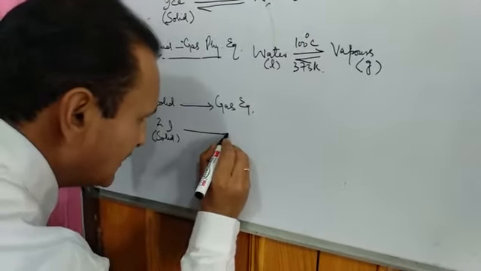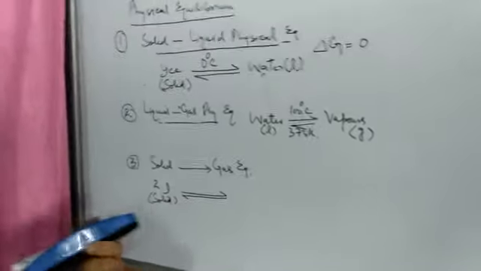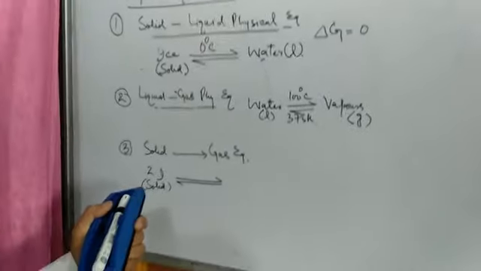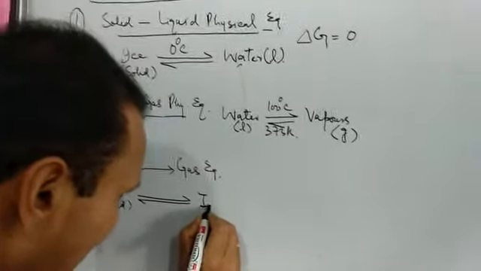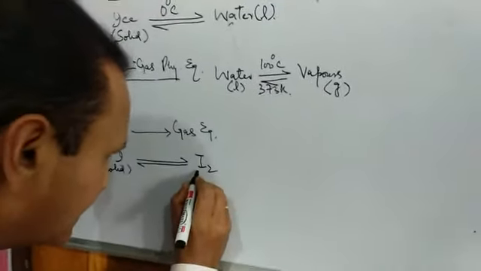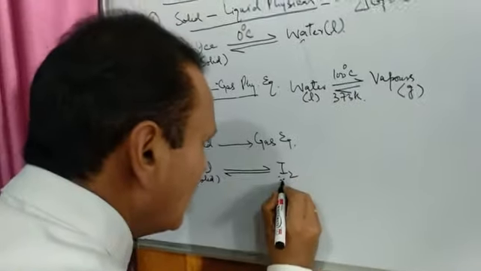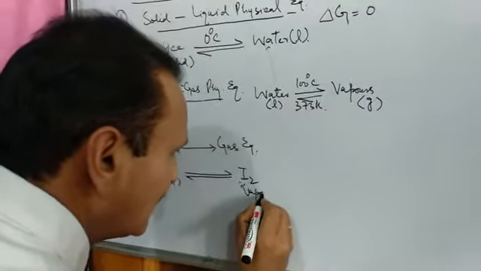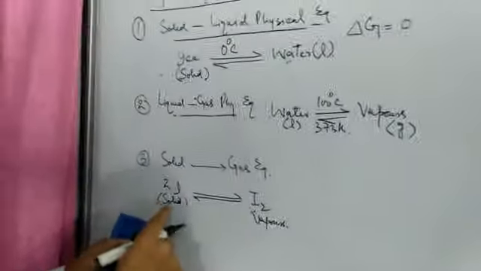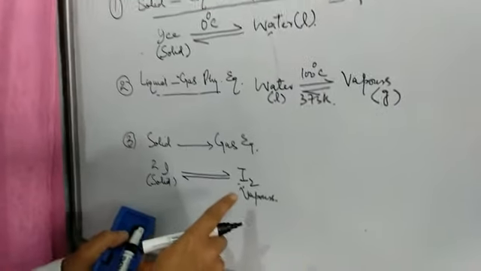Now when it is heated at a temperature of more than its melting point, it changes into molecular iodine, I2. And this I2 is in gaseous form. That is, these are iodine vapors, we may say. Or in other words, we can say sublimation has taken place. So this is an example of solid gas physical equilibrium.